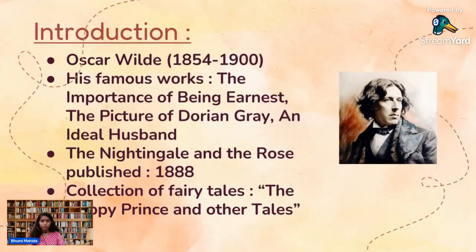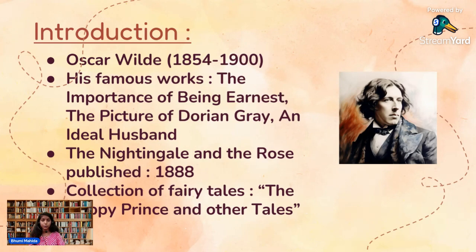Let's begin with the introduction. Oscar Wilde was born on 16 October 1854 and died on 30 November 1900. He was an Irish poet, playwright, and author known for his wit and flamboyant style. His famous works include the play The Importance of Being Earnest, The Picture of Dorian Gray, and An Ideal Husband.